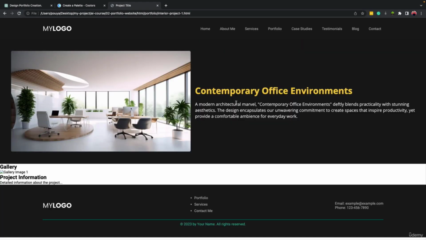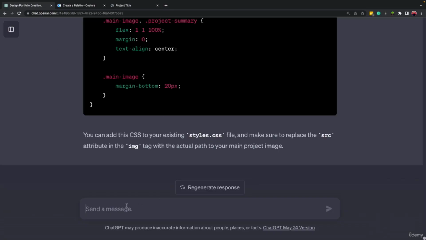All right, it looks nice, right? So we have our project main image, then the title of it on the right side, and then a short description under it. Now we need to work on the image gallery. So let's come to our ChatGPT page and let's explain the next task.